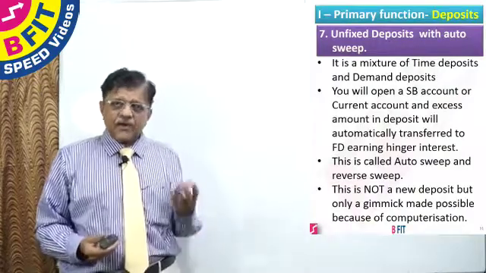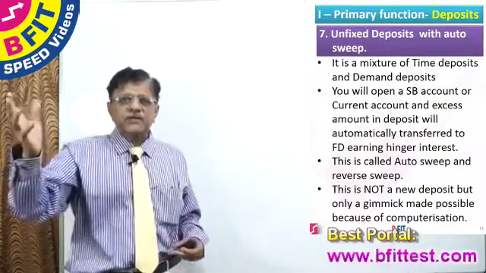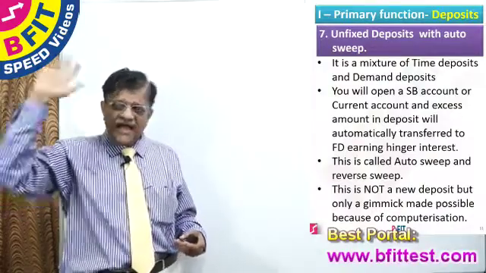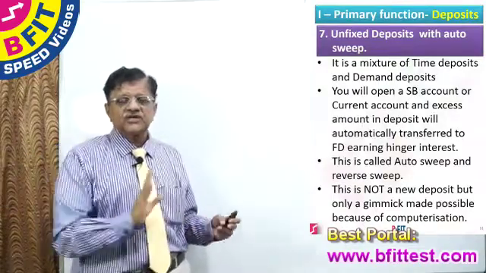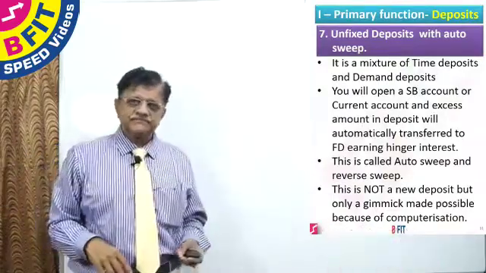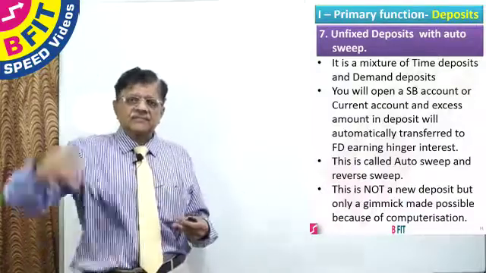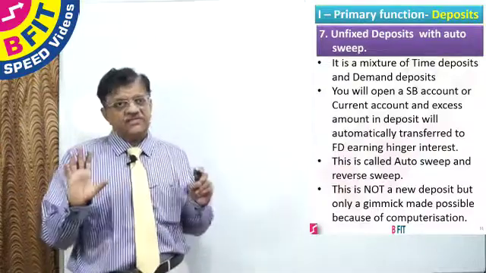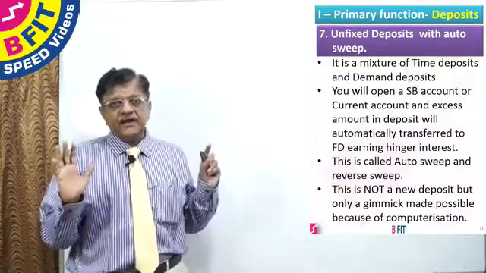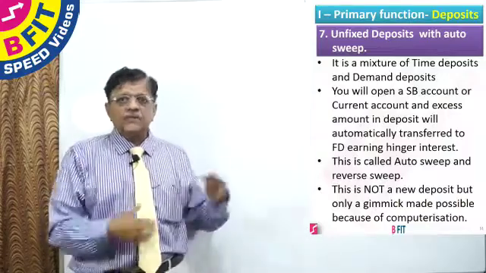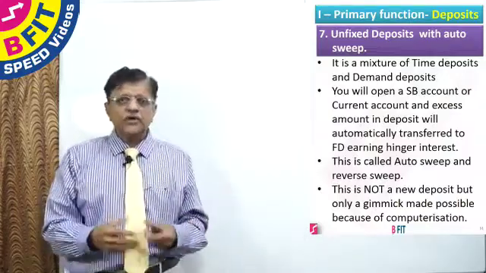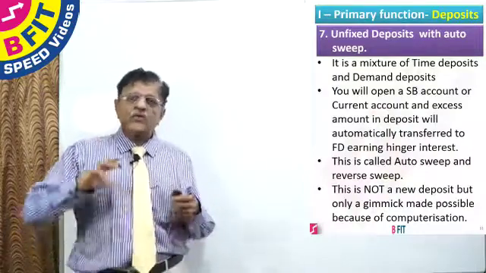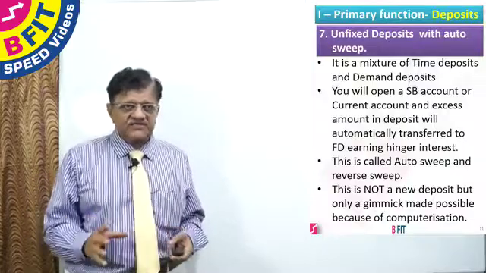And whenever there is a requirement here, a check comes, there will be a reverse sweep from that fixed deposit. Required fixed deposits will be automatically closed, pre-closed as per the rules of fixed deposit and transferred to this account, so that the check can be passed. And again, if there is a surplus, that surplus will be again shifted to fixed deposit. This kind of arrangement is possible only under computerization. Under the manual method, if you are going to do this, you will go mad. So this is a system which will work very well in the era of computerization.